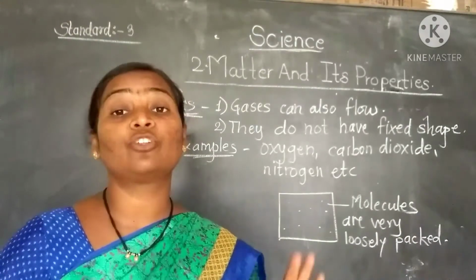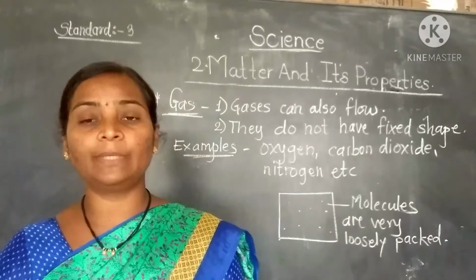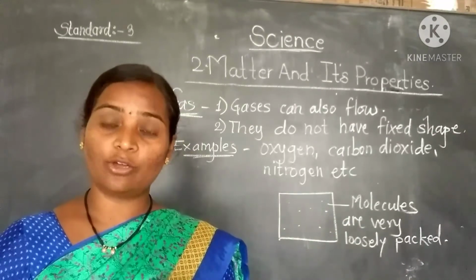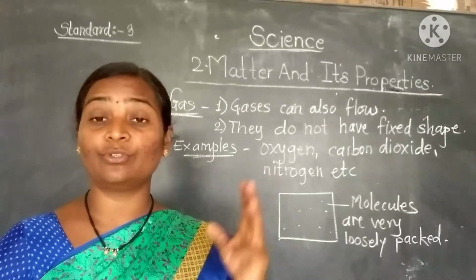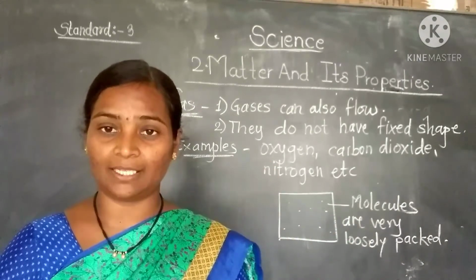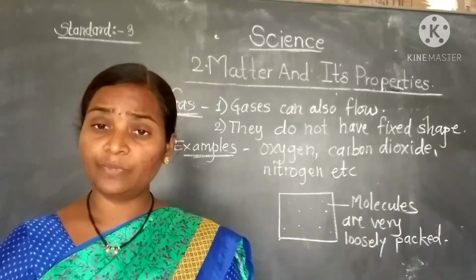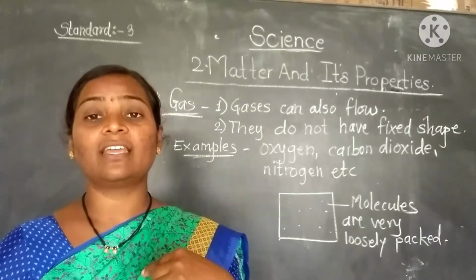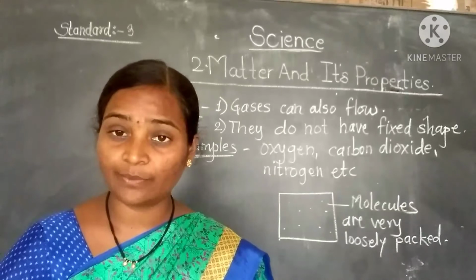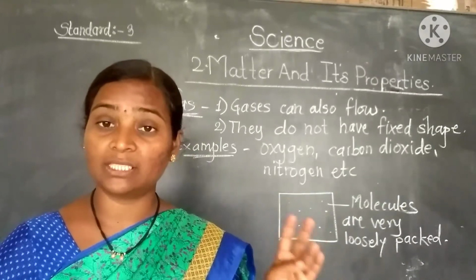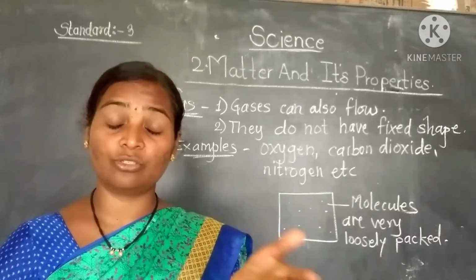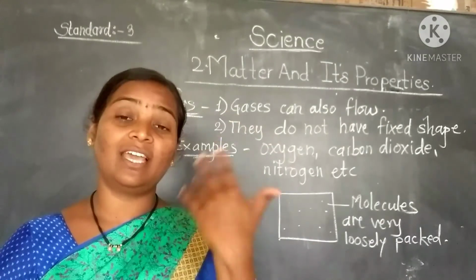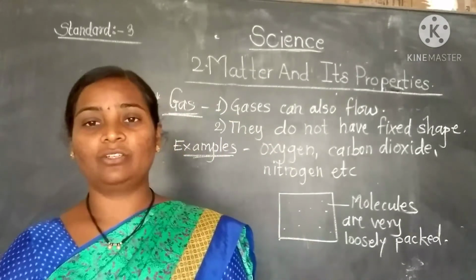Air is a mixture of gases. In that, gases like oxygen, carbon dioxide and nitrogen are present. We are inhaling the oxygen and exhaling the carbon dioxide. Humans and animals inhale the oxygen and release the carbon dioxide.